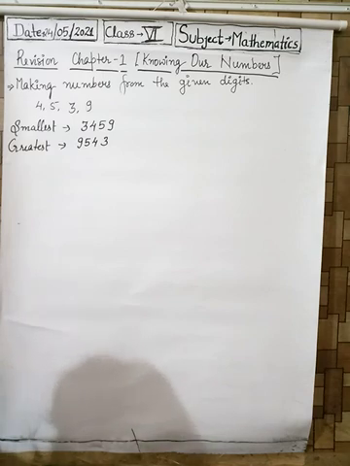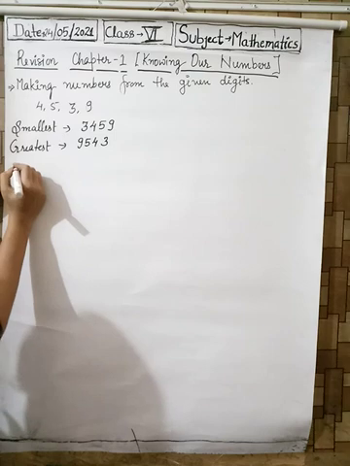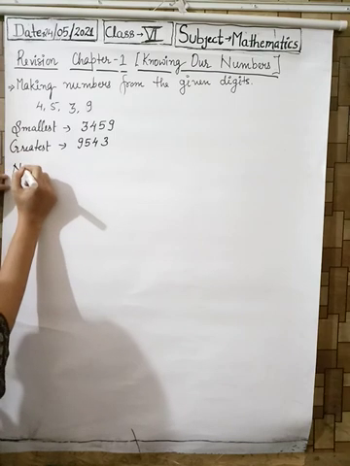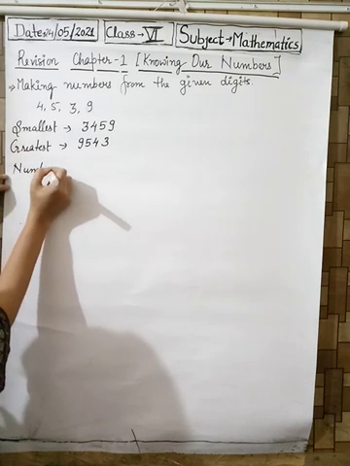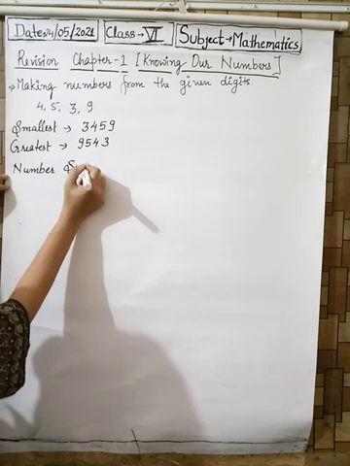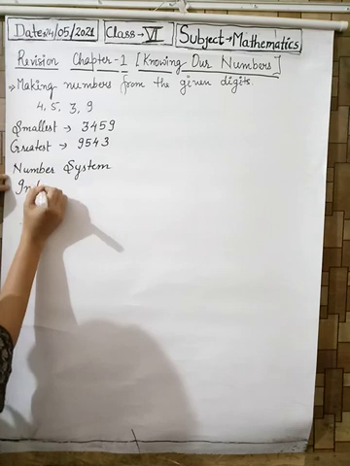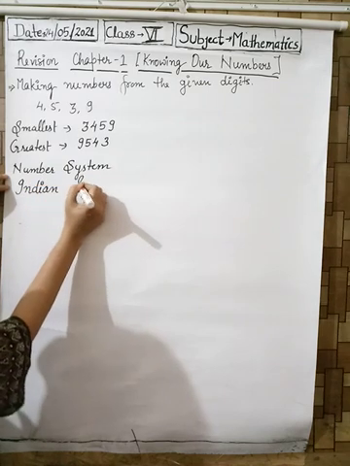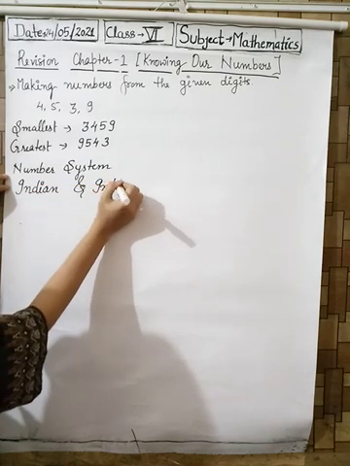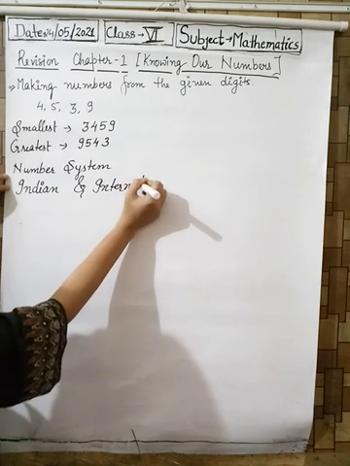Next is the number system, Indian and international.